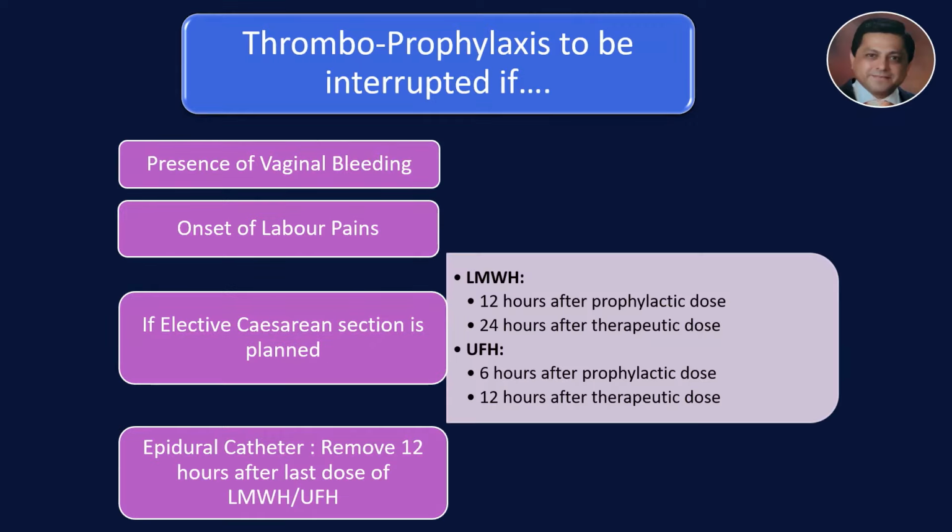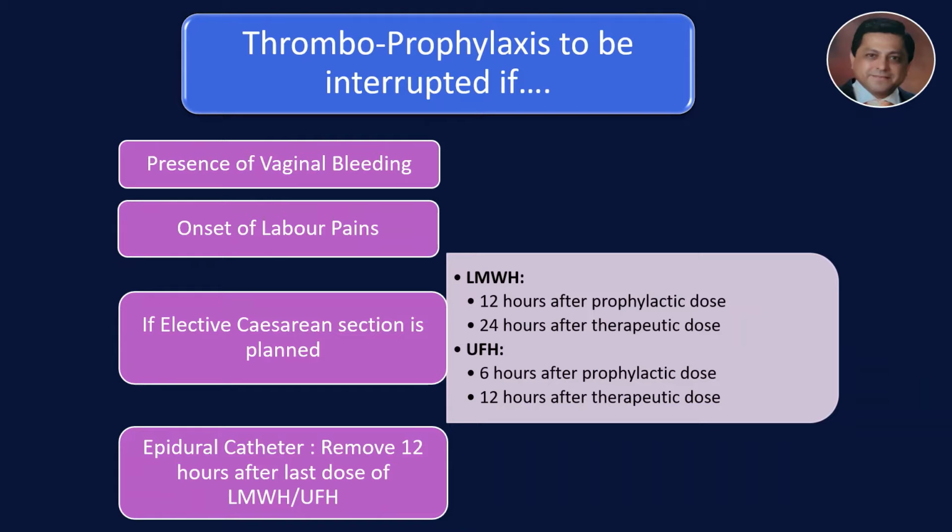Thromboprophylaxis to be interrupted if, 1. There is presence of vaginal bleeding. 2. At the onset of labor pains. If you plan an elective cesarean section, then if the patient is on low molecular weight heparin, you can do that 12 hours after prophylactic dose or 24 hours if the patient is on a therapeutic dose. If you're using unfractionated heparin, then 6 hours after prophylactic dose and 12 hours after a therapeutic dose.